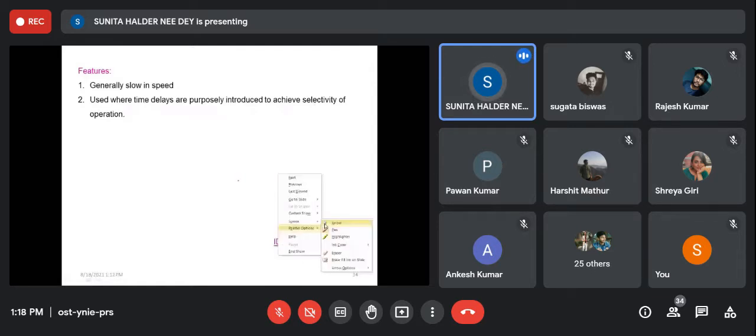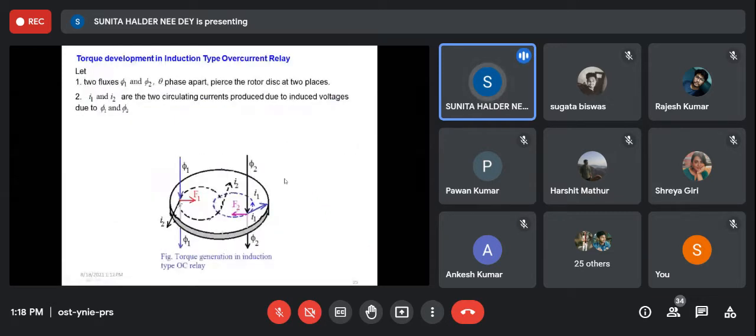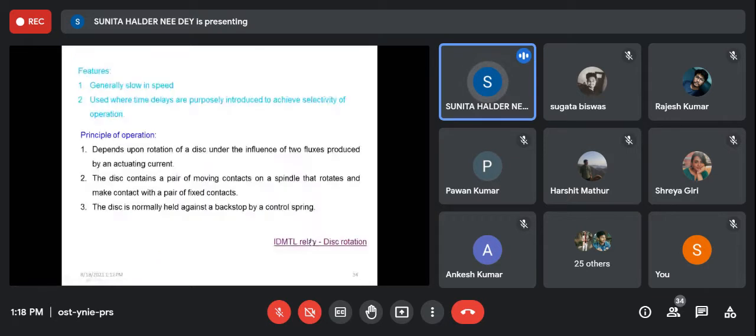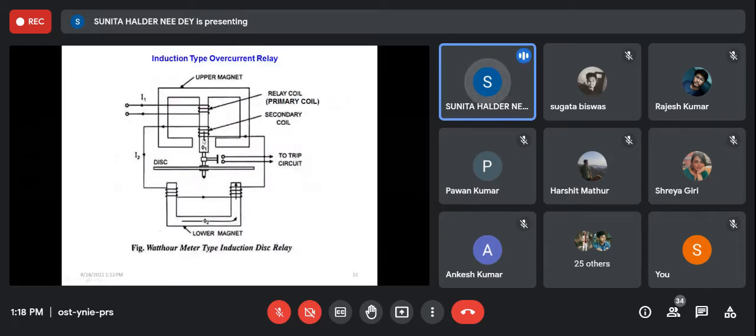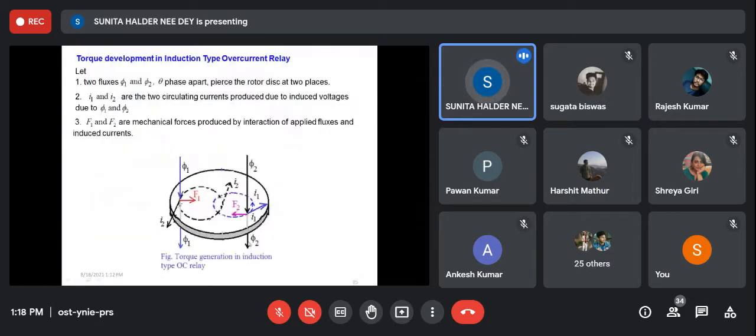The principle of operation I have discussed. Now how is the torque developed? If you see the figure, this was the figure. Here in the upper magnet a flux phi 1 is produced. Similarly in the lower magnet a flux phi 2 is produced. So two fluxes are produced and they pierce through the disk. For that there will be two induced currents, I1 and I2. If you use the right hand rule, you will get the opposite direction of current. So induced currents are in the opposite direction of the actual current.